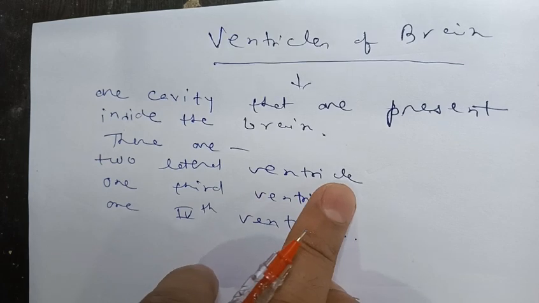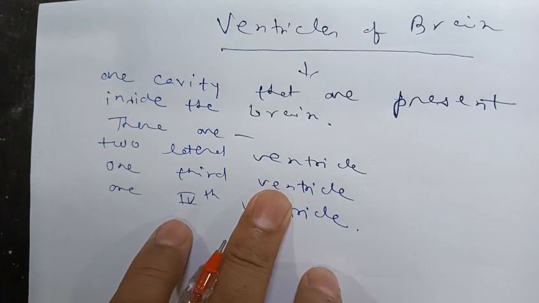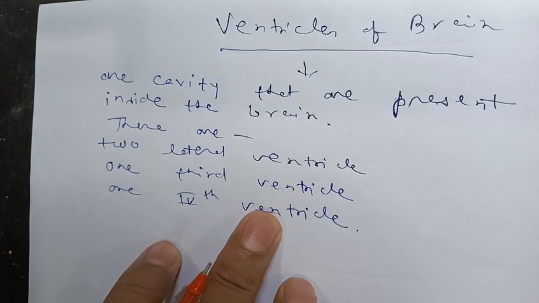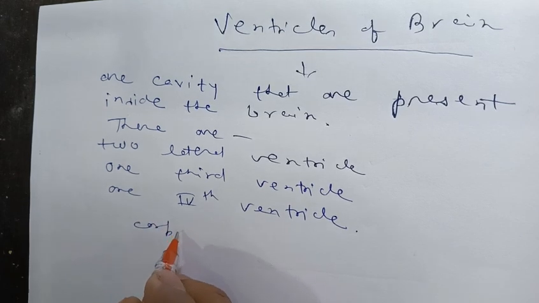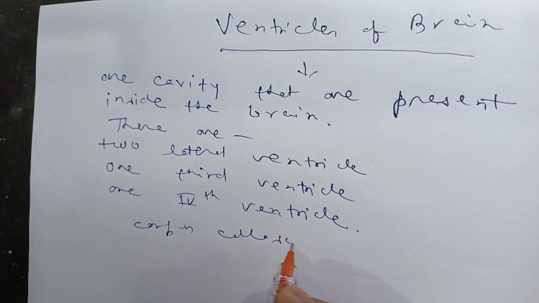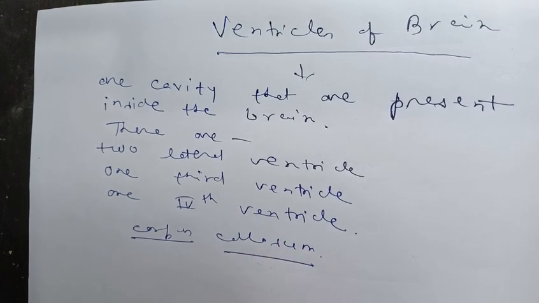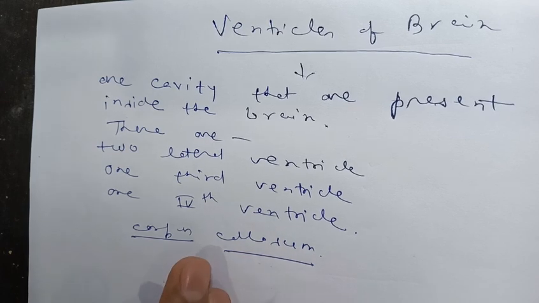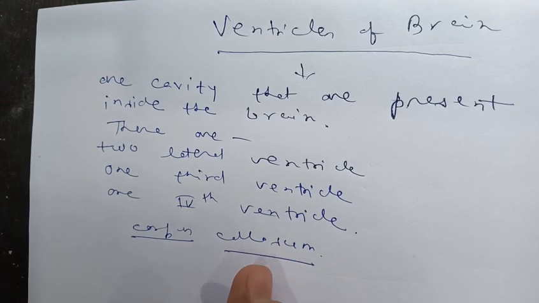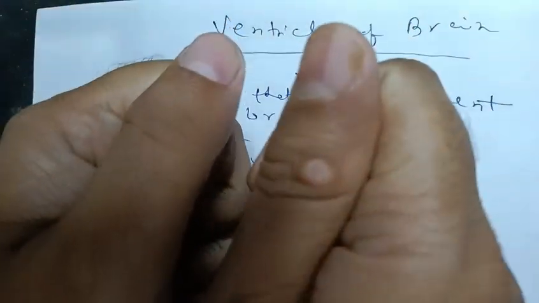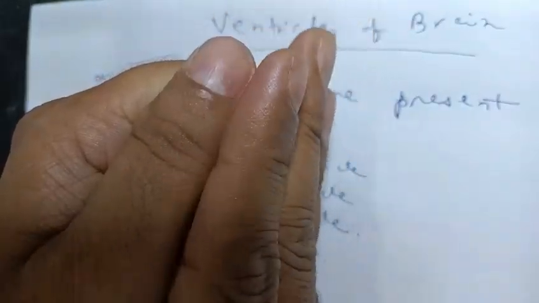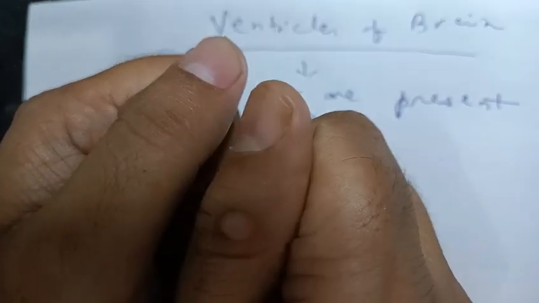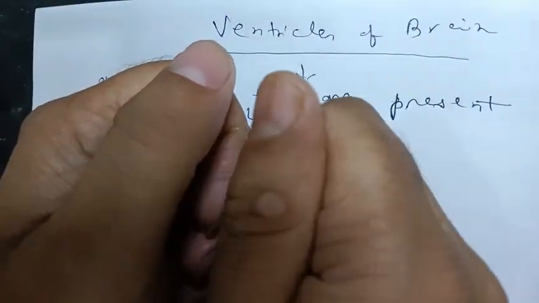The two lateral ventricles are present in the cerebral hemispheres. The two cerebral hemispheres are connected by the corpus callosum. When we take the sagittal section of the cerebral hemisphere, the two lateral ventricles can be easily seen just below the corpus callosum.